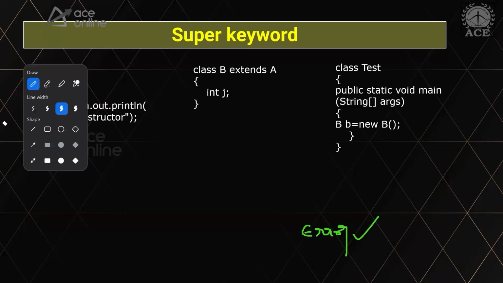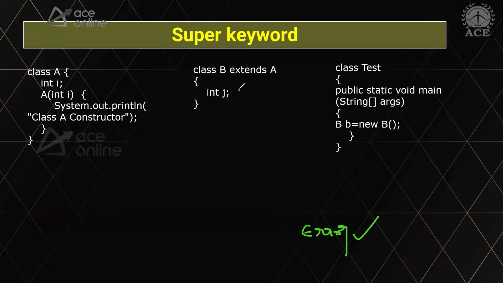Because here a default constructor is getting added like this, and there will be a super call. But there is no default constructor in the parent class. So calling this super here will give you error because there is no default constructor available, even though you are not providing any constructor.